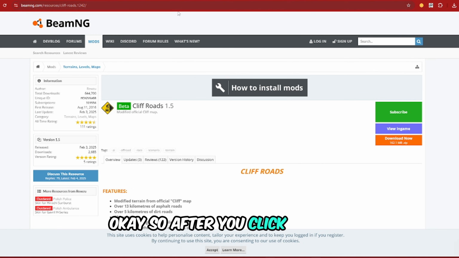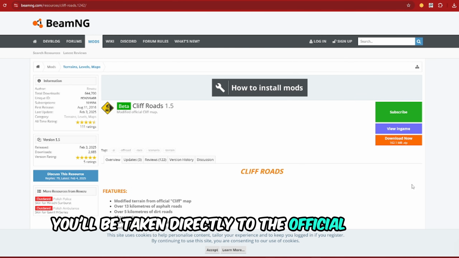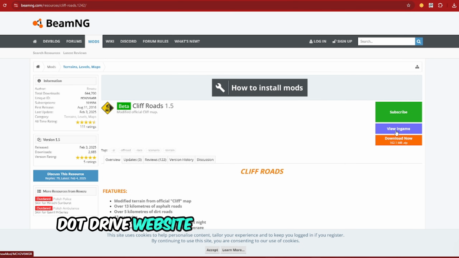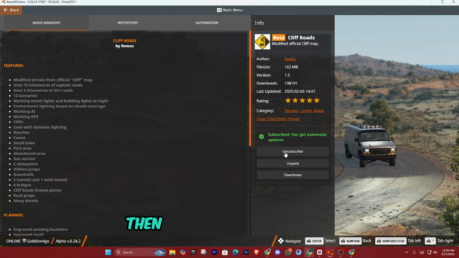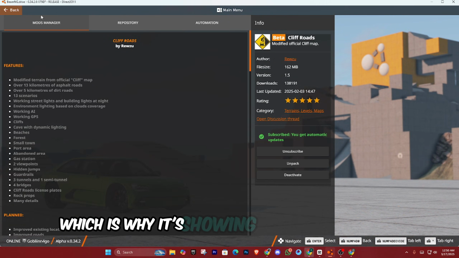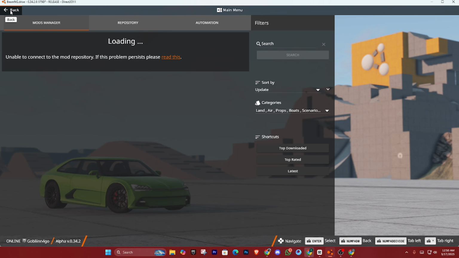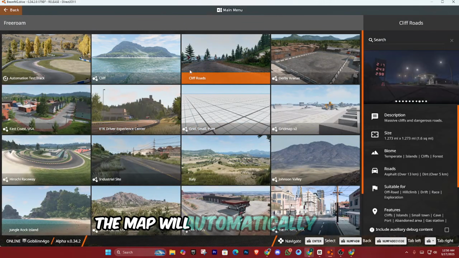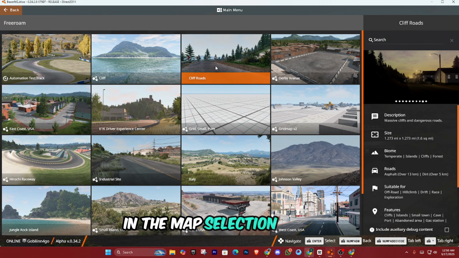Okay, so after you click the link, you'll be taken directly to the official BeamNG Drive website. Here's what you need to do. Just click on the View in Game option, and it will open directly in your game. Then simply click Subscribe, and the download will start automatically. I've already downloaded it, which is why it's showing Unsubscribe for me. Once the download is complete, the map will automatically appear in the map selection section.